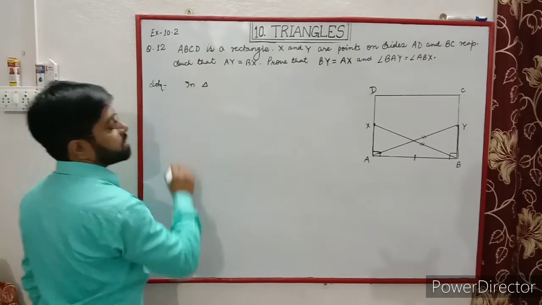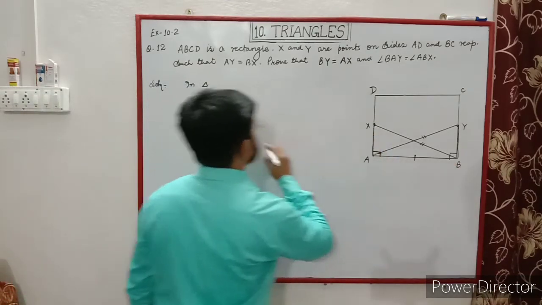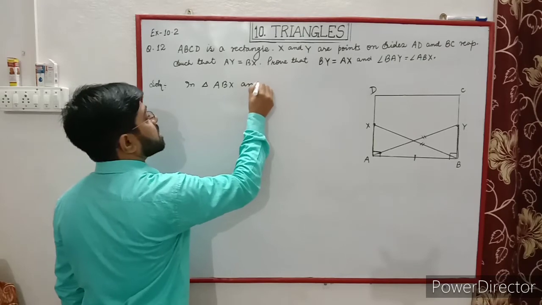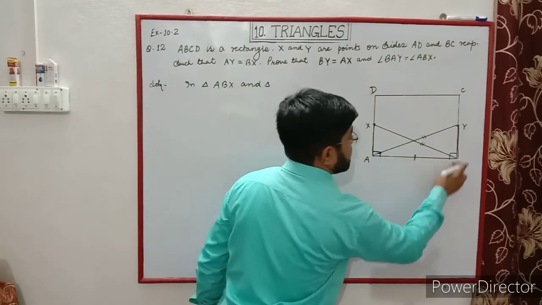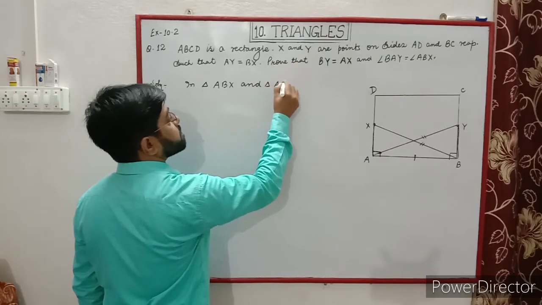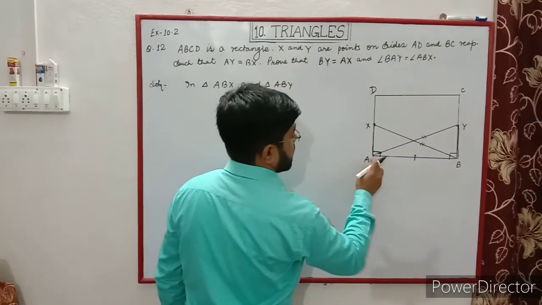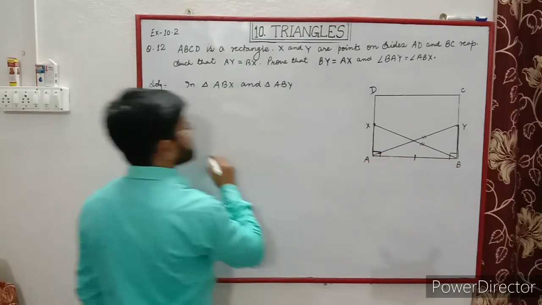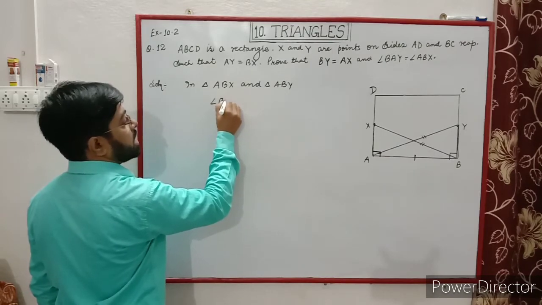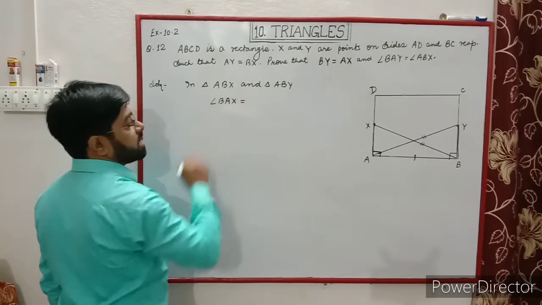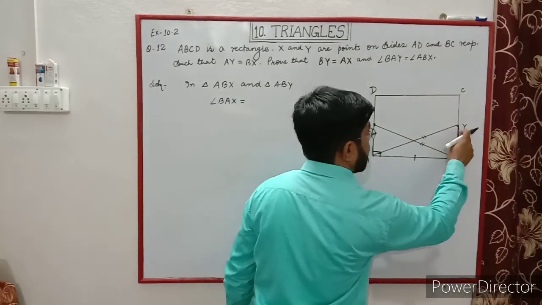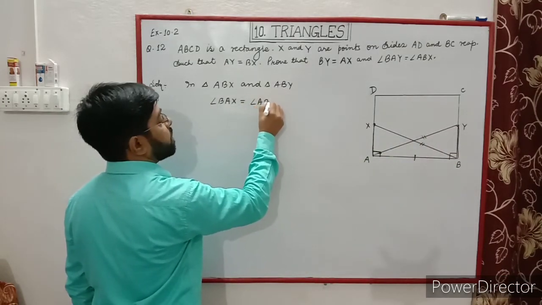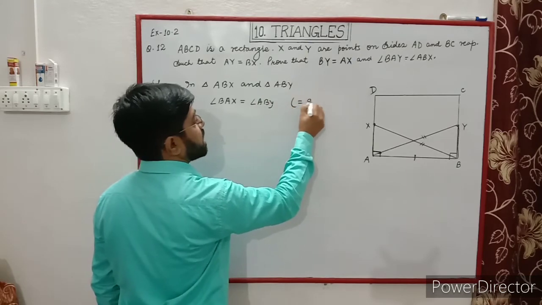Now in triangle ABX and triangle ABY, in triangle ABX, angle BAX is 90 degrees, equal to angle ABY in triangle ABY, which is also 90 degrees, a right angle.